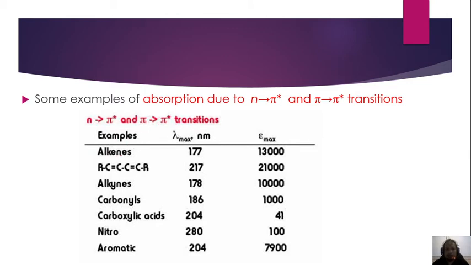Kalau boleh perhatikan for alkene, dia punya lambda max adalah 177, dia punya molar absorptivity adalah 13,000. Untuk alkyne, dia punya lambda max adalah 178, dia punya molar absorptivity adalah 10,000. Dan kalau perhatikan for aromatic structure, dia punya lambda max atau wavelength maximum adalah 204, sampai kita boleh katakan dia punya molar absorptivity adalah 7,900.